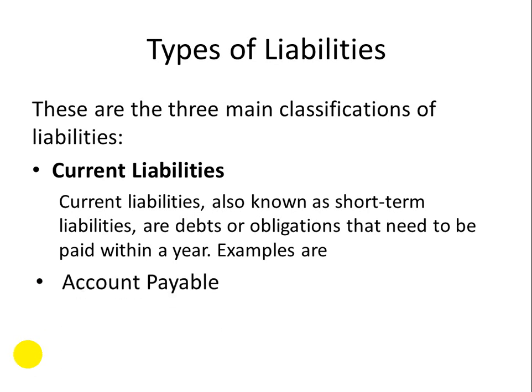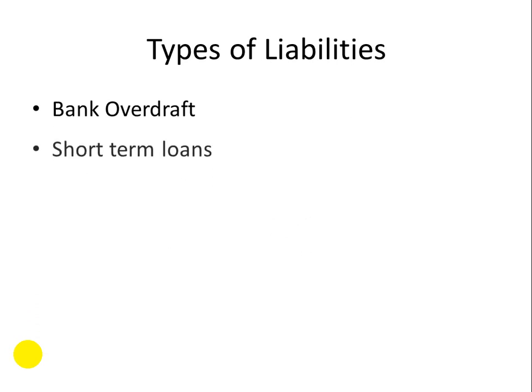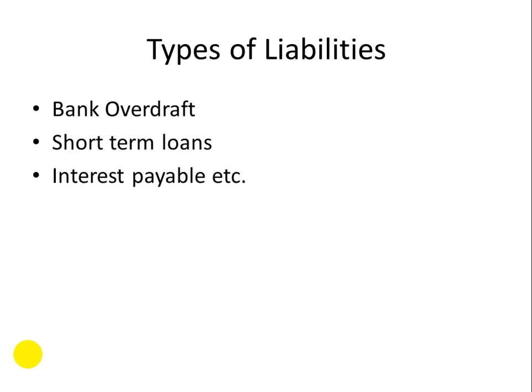Examples are accounts payable. What is accounts payable? For example, when we buy something on credit, this creates accounts payable, which we need to pay. Actually, it is an obligation for us to pay. Bills payable, bank overdraft, short-term loans, interest payable, etc. So these are the current liabilities.